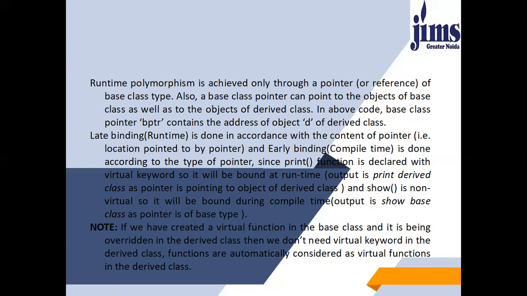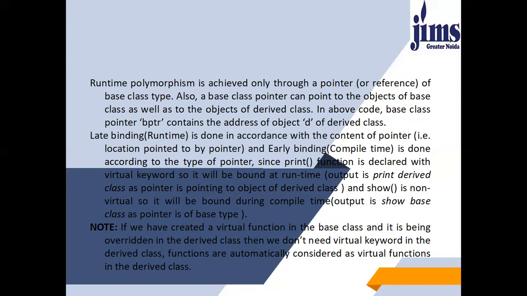So with the help of virtual keyword, we have made it very clear to the compiler that even though the pointer is of the base class, it is pointing to the object of the derived class. So if we have made the function virtual, in that case, the function of the derived class will be called. And if it is a non-virtual function, then the base class version of that particular function will be called. So if we have created a virtual function in the base class and it is being overridden in the derived class, then we do not need virtual keyword in the derived class. Functions are automatically considered as virtual functions in the derived class.